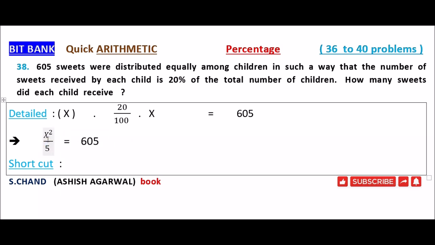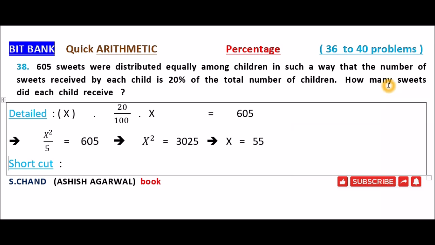It is divided by 5. I want the value of x square. Sending this 5 to the other side, that implies x square is equal to 605 into 5, that is 3025. If x square is equal to 3025, x is equal to square root of 3025, that is 55. X is equal to 55. What is x? Total number of children is equal to 55.